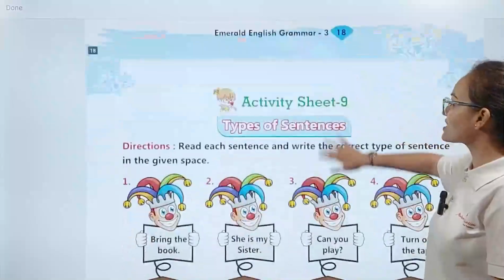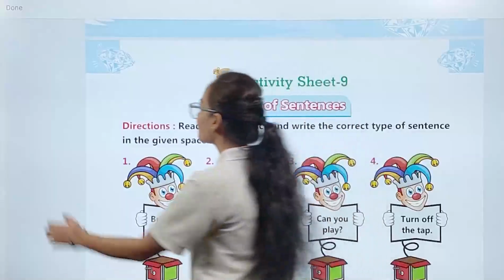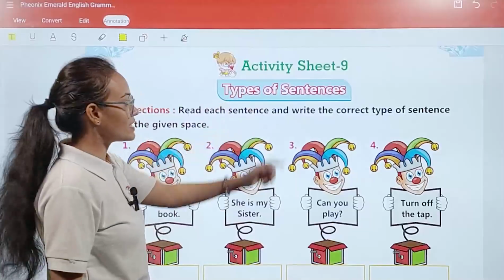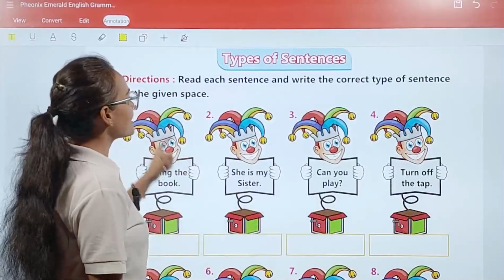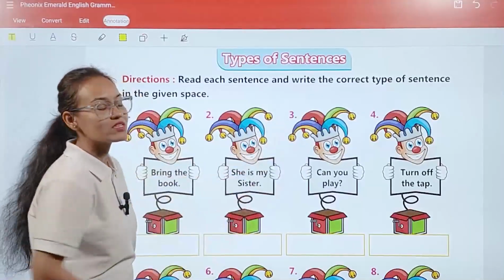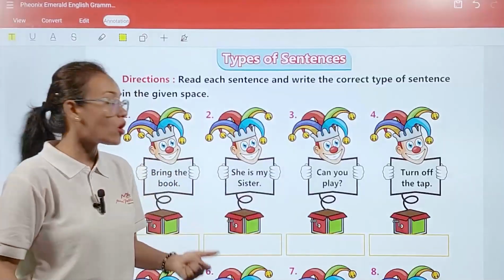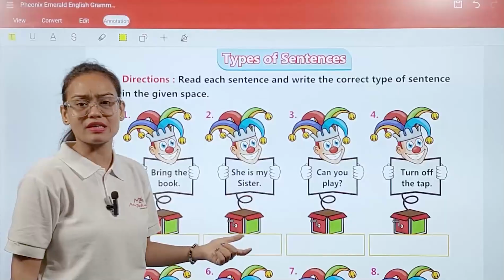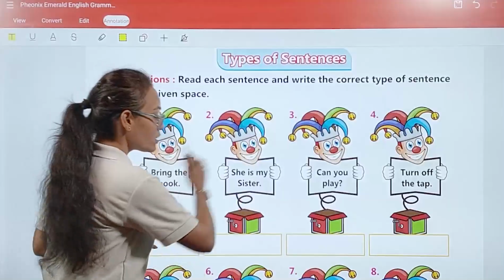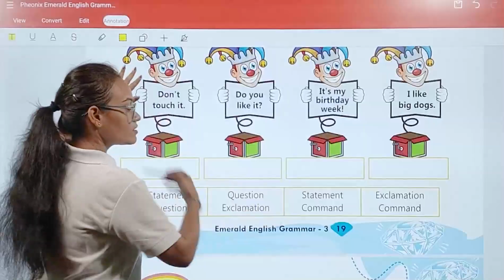Now come with me and let's complete the exercise based on different types of sentences. So here, activity sheet number 9. Here what we have to do, my dear student, types of sentences. Direction: read each sentence and write the correct type of sentence in the given space. Here this clown is holding a poster, and on this poster you can see many different types of sentences written. Now you have to read those sentences and identify under which category they fall. You can take the help of this box.